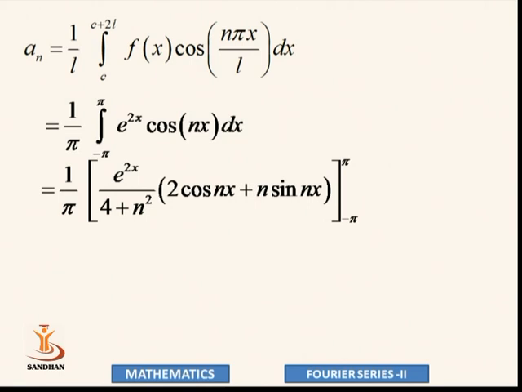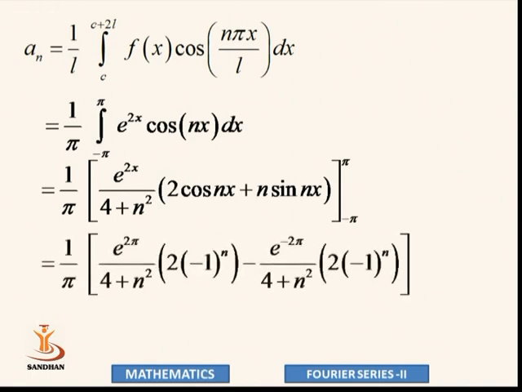The interval is minus pi to pi. So let's put the upper limit pi. So 1 by pi as it is, e raised to 2 pi upon 4 plus n square, 2 times cos n pi, that is minus 1 raised to n, plus sin n pi, but sin n pi is 0.